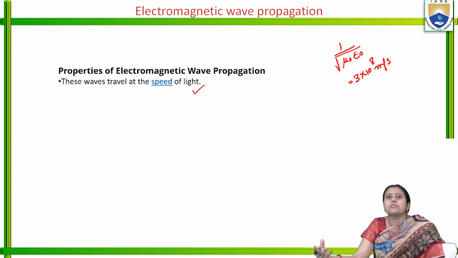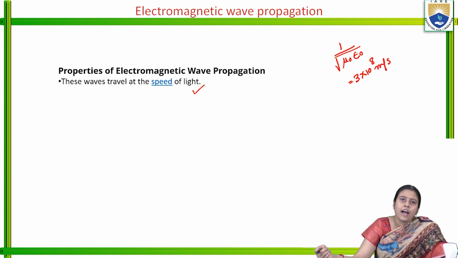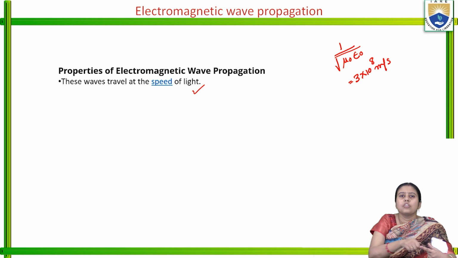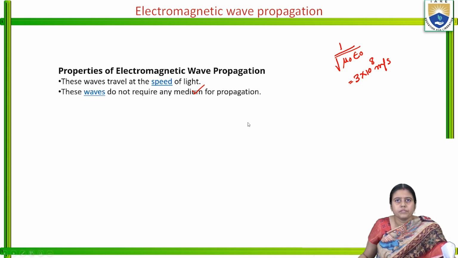If the waves travel at the speed of light, we know from Einstein's law, E is equal to mc square. So if any particle goes at the speed of light, there is huge energy. So there is some energy in the electromagnetic wave.